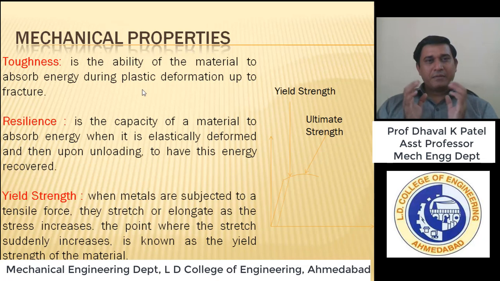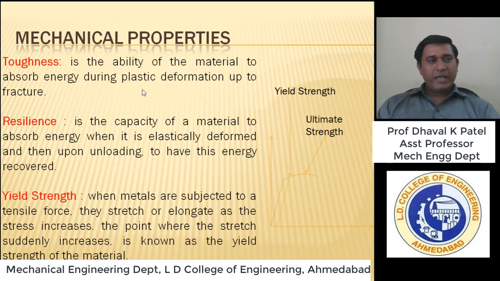Due to that force the material will undergo plastic deformation. It will be permanently deformed, but we still keep applying force up to the fracture.